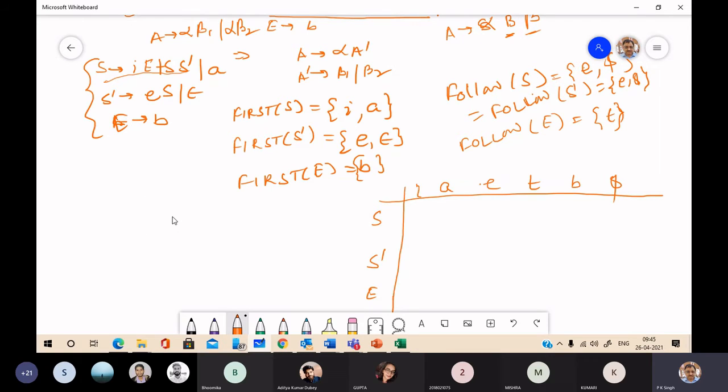Now see this production. S goes to I E T S S dash. So first of alpha is I. So you have S goes to I E T S S dash under I. Okay.